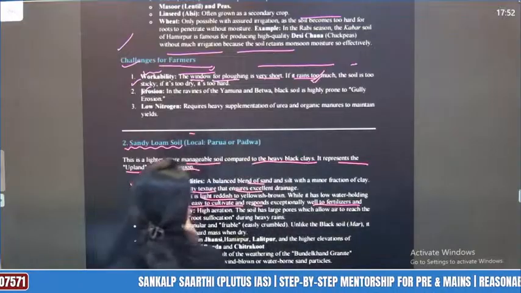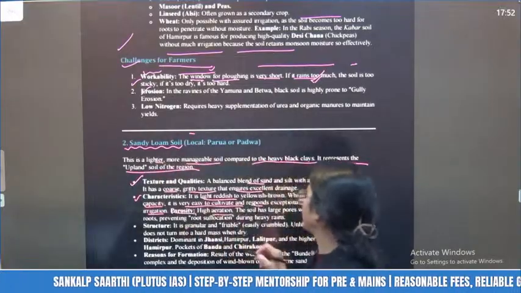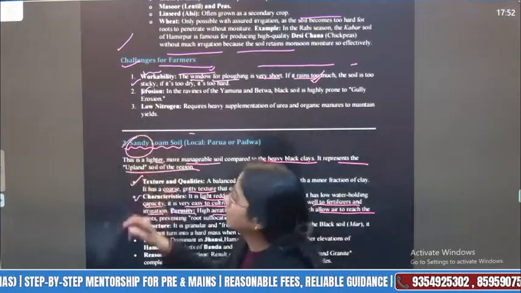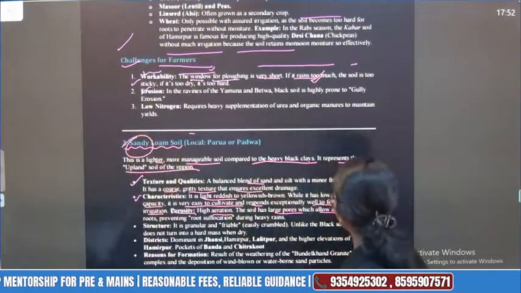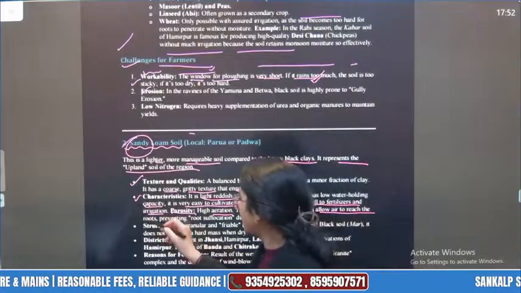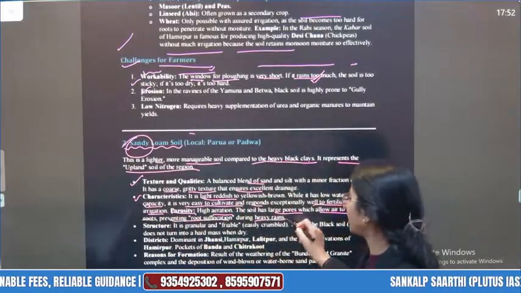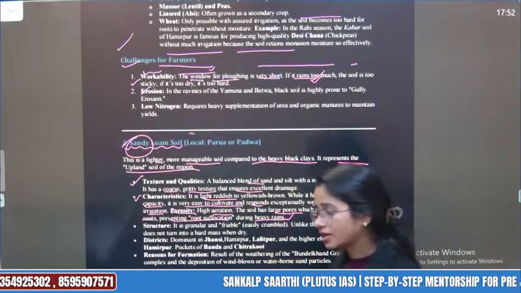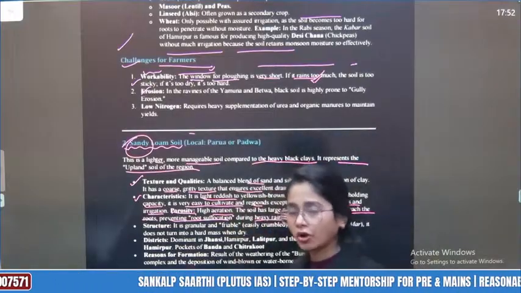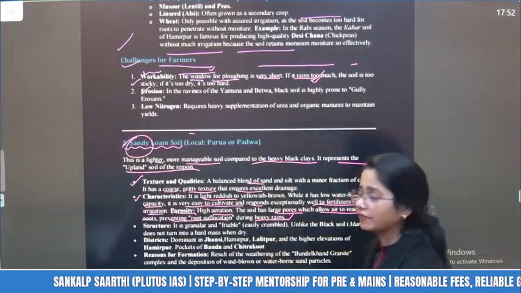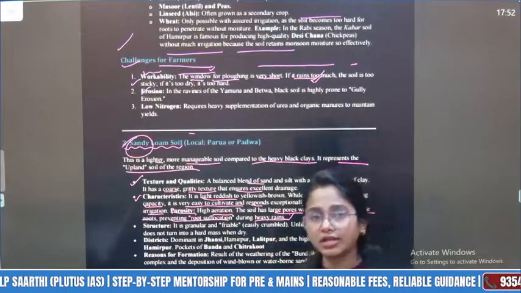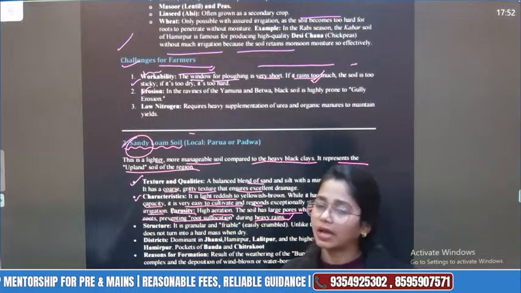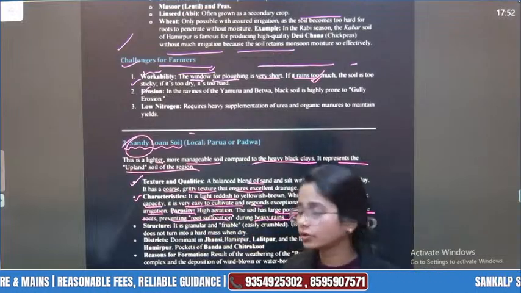Okay, and irrigation. What about porosity? High aeration. The soil has large pores which allow air to reach the roots. It is sandy, that is why the pore structure will be there, preventing root suffocation during heavy rains. Unlike your black soil, which becomes very clogged when it holds heavy rain, and the roots suffocate. So when the moisture content is very high, the black soil is not very good for crops.